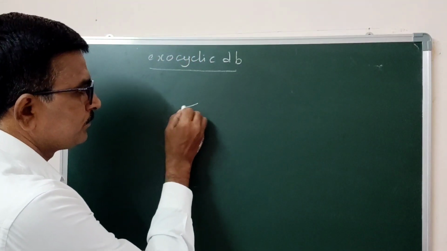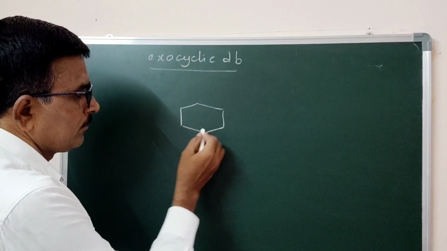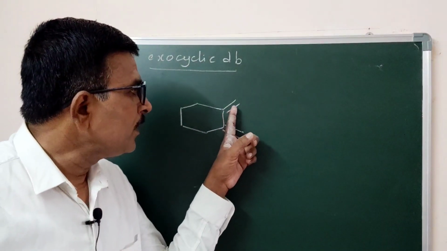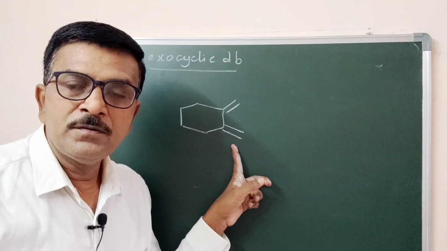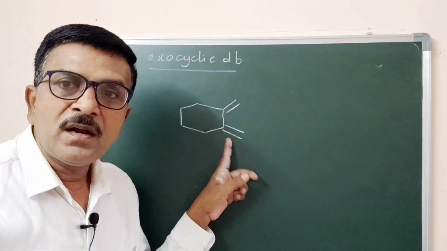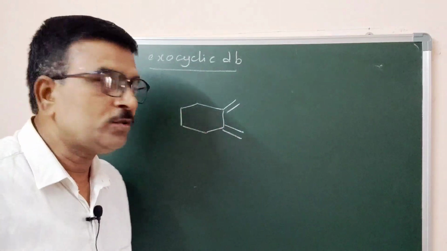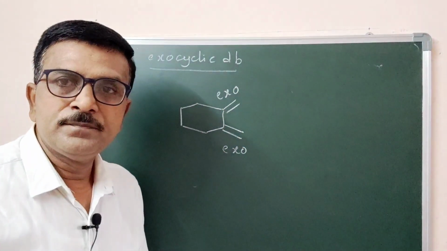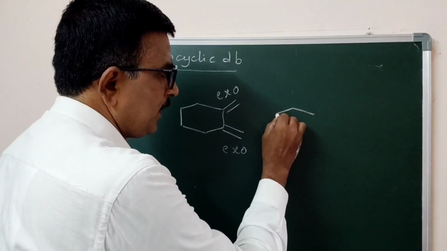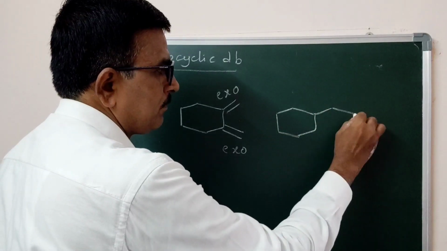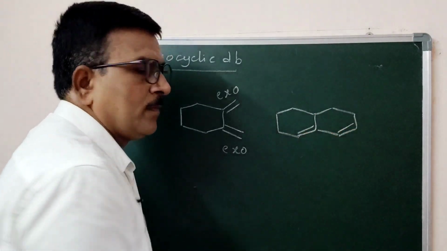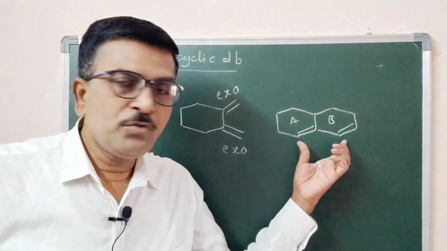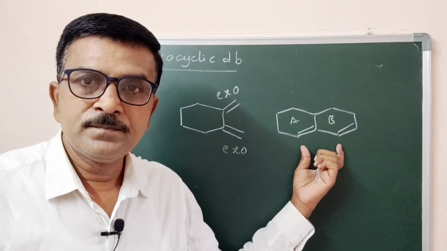For example, now you take this system. Now here these two are the conjugated double bonds. The double bonds are attached with what? With a ring, so that it is exocyclic. Or you can take other system. Now you observe, this is ring A, this is ring B. These two are the conjugated double bond.